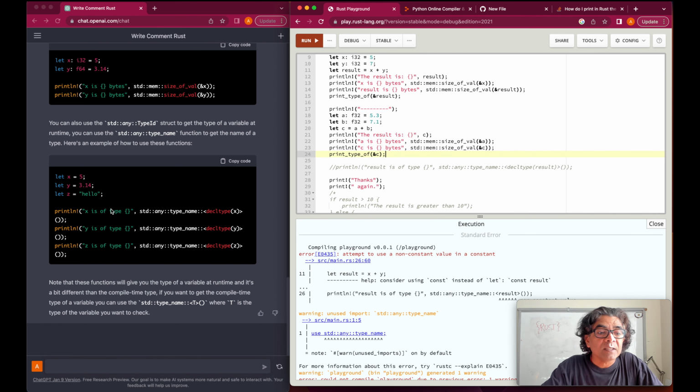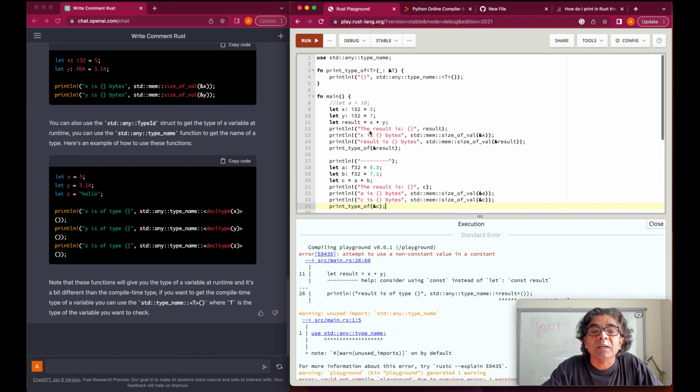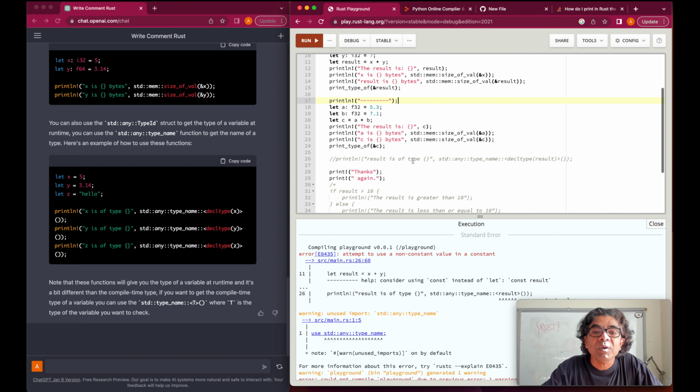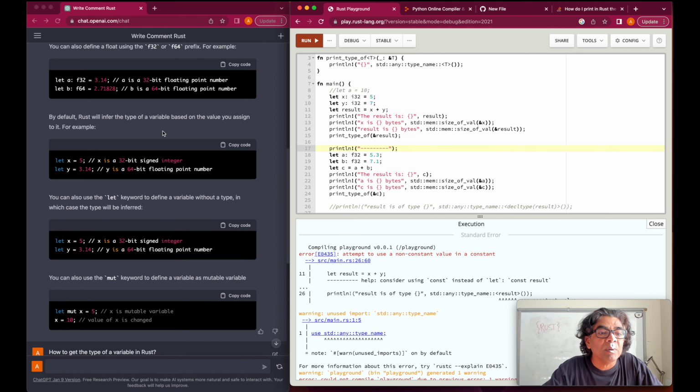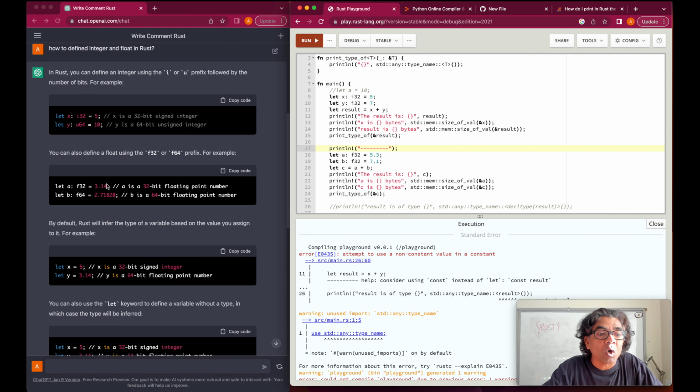We can say that this line of code is not working because its dependency is on the previous version of Rust. But at least we know how we could get the type of a particular variable. So we could see how to define variables, whether they are integer or float.